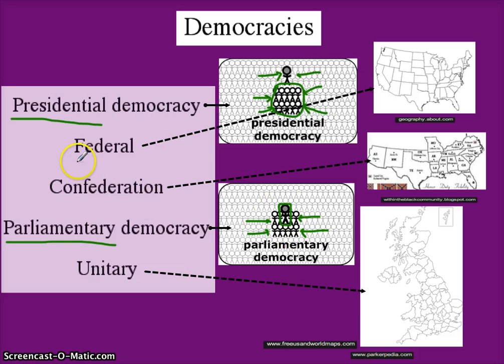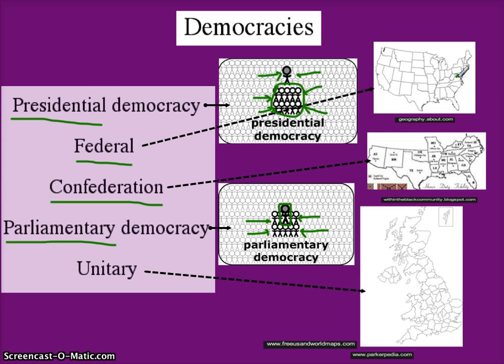Now you may have noticed we have some other terms here. We have two kinds of presidential democracies, and we don't even have to look overseas for that. We have a federal democracy. The United States is a federal democracy. In the United States, the national government is located right about here.